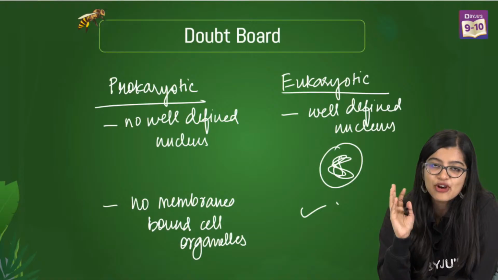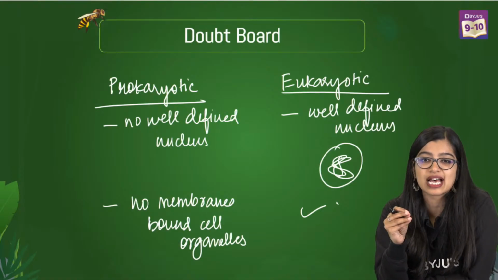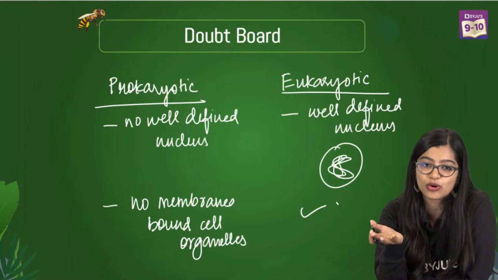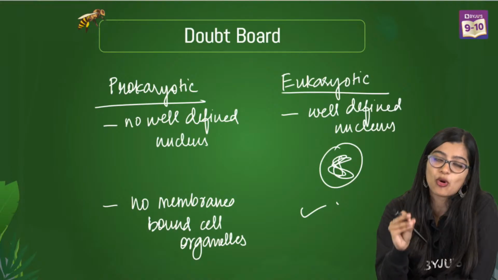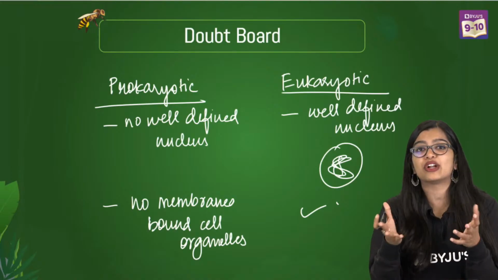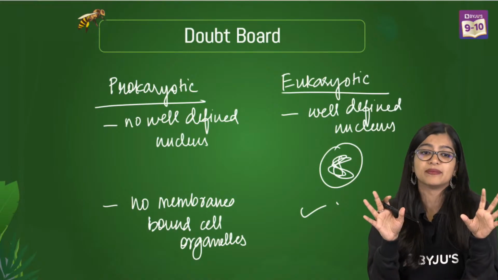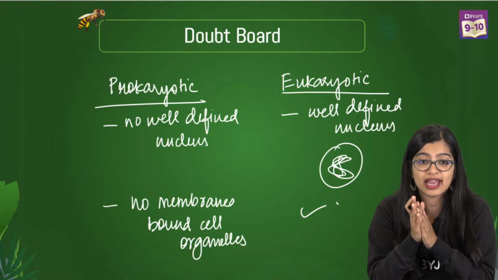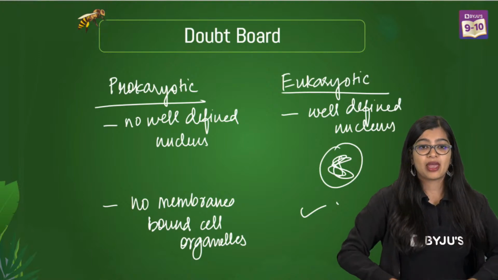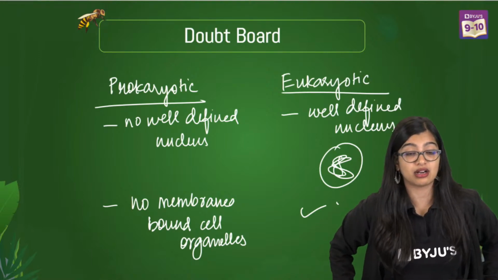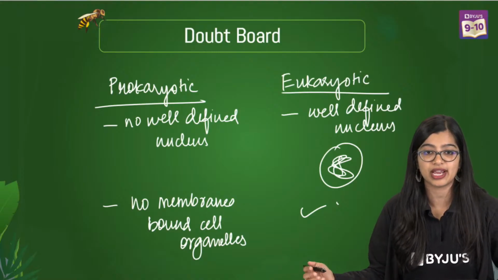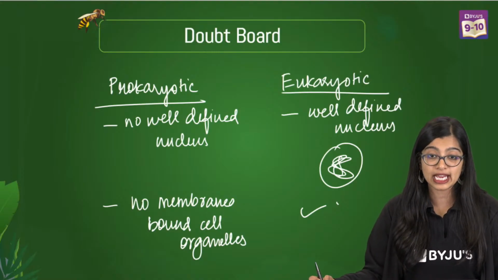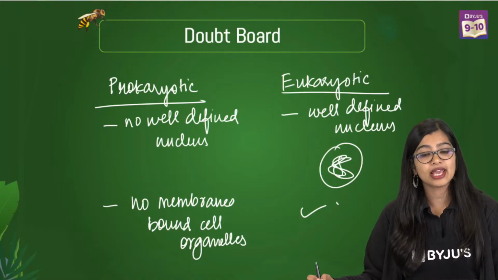See, this is mainly for class 9, but if class 10 students are there, I'm telling you, it's still helpful for you. It is important for both 9th and 10th grade because at the end of the day, you need to study this, right? So it's very, very important. Ma'am, how to include this? Remember the examples, I will tell you, right? Ma'am, amoeba is included in Protista. Yes, it is. Ayush, what is my name? My name is Aishwarya.